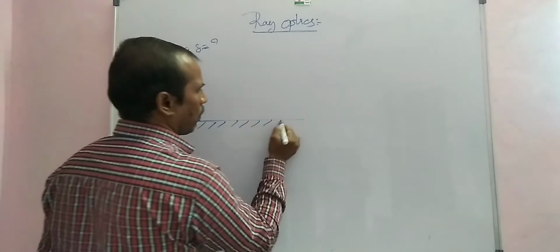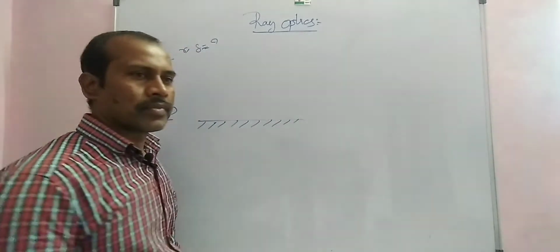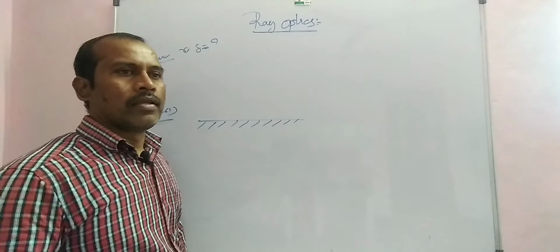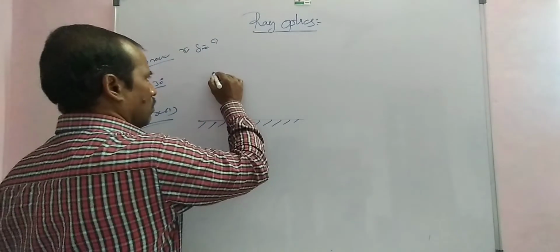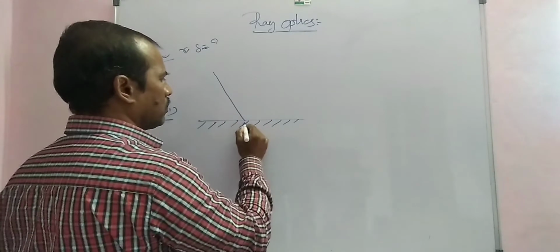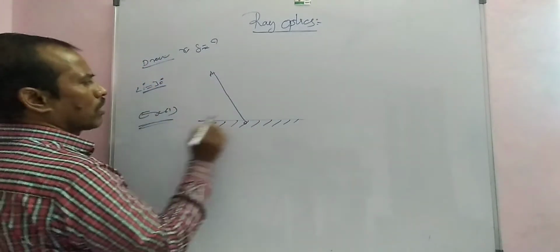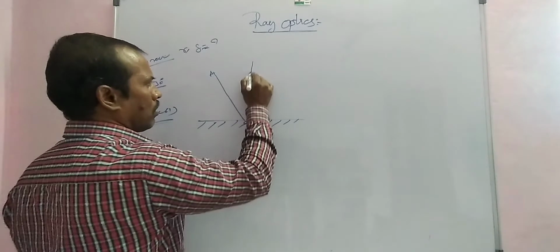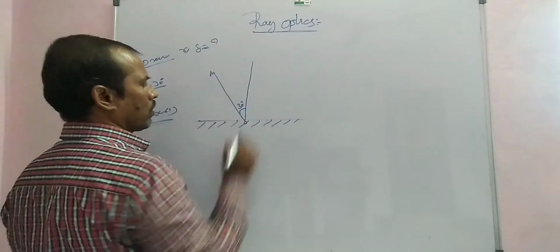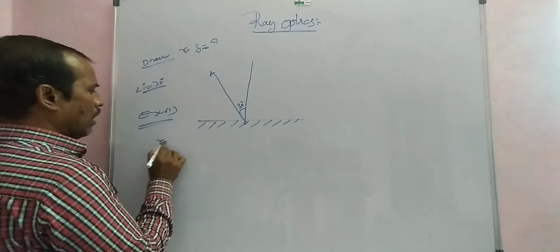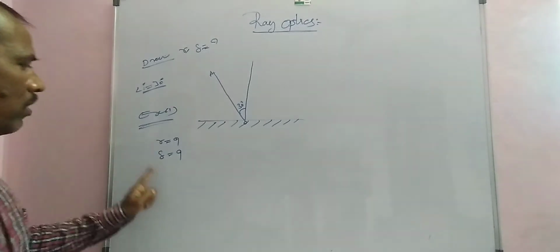The incident light is making 30 degrees with the normal. This is the incident light, OA. Now find out the angle of reflection and angle of deviation.